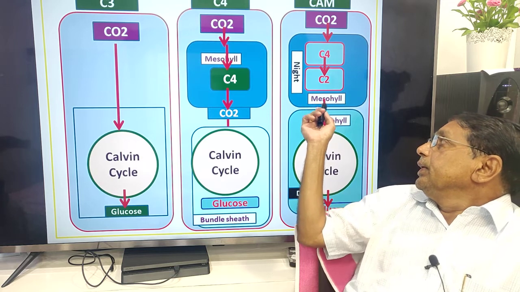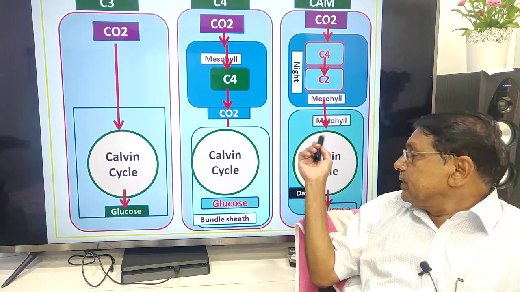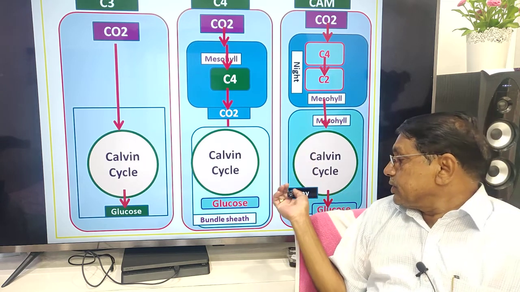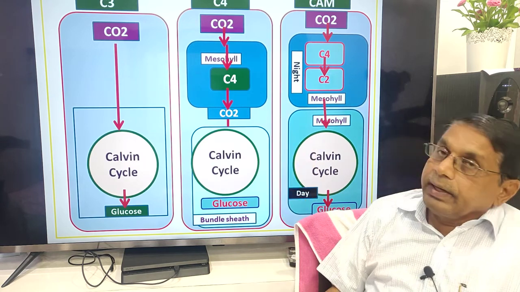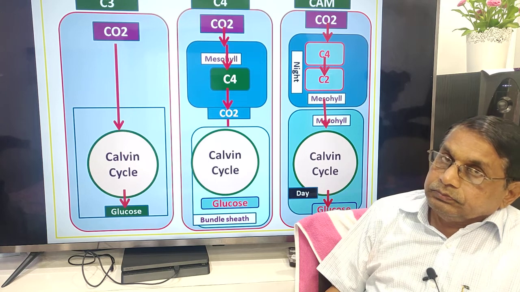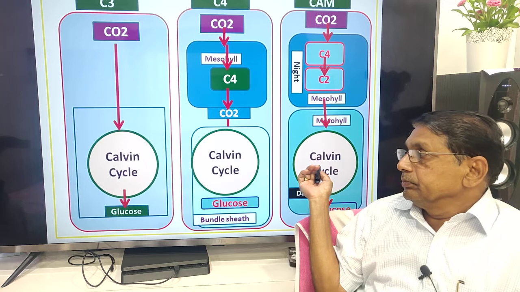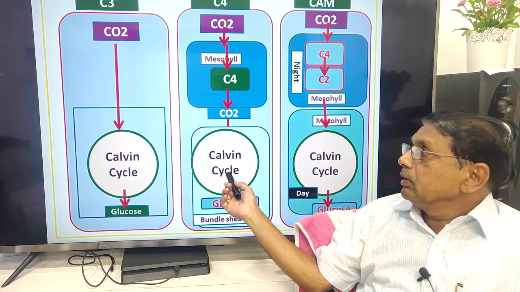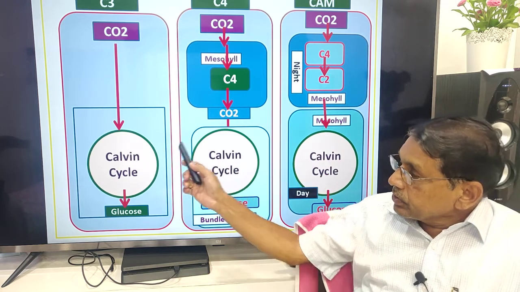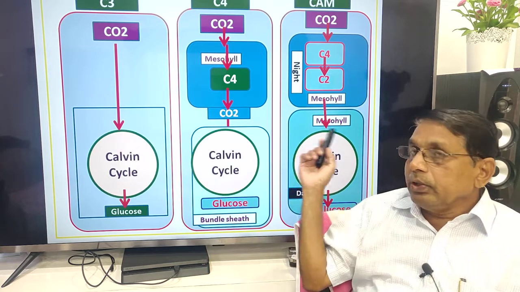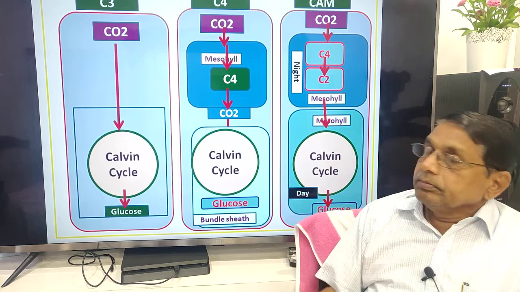Then it enters the mesophyll cells, and there the Calvin cycle reactions take place during the daytime. In other plants the Calvin cycle reactions take place both during daytime and night, but here only during daytime.